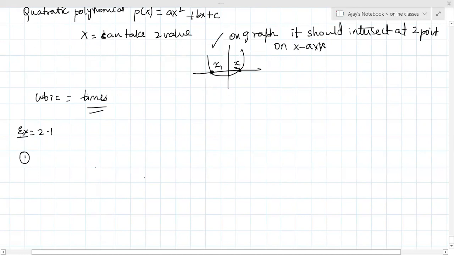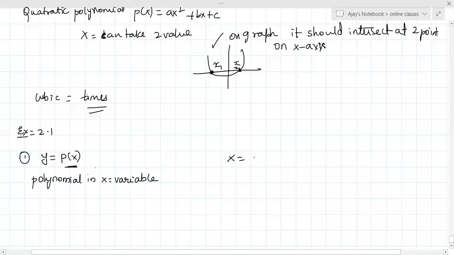First, what is the polynomial and where is it? The polynomial is in the x variable only. If they give like this, x is equal to p of y, then it is the y variable.